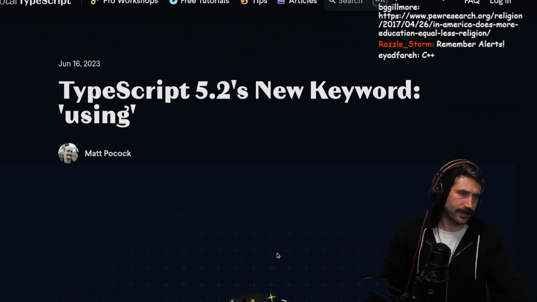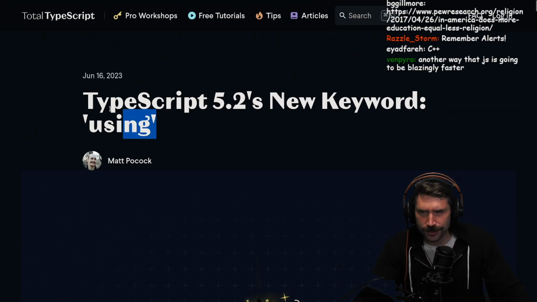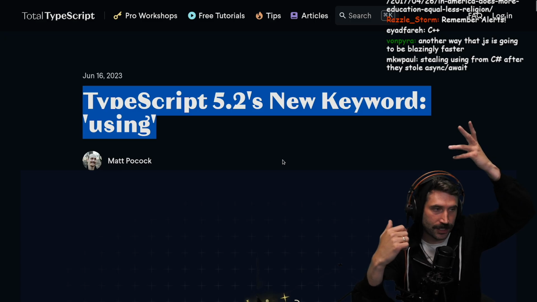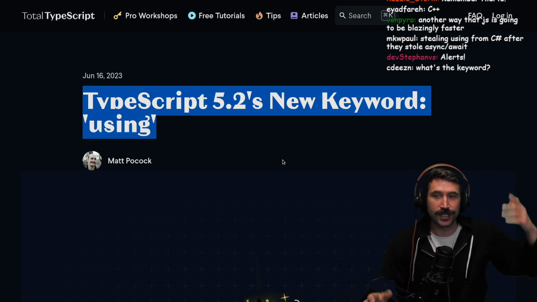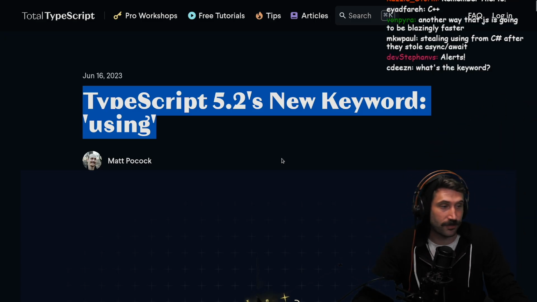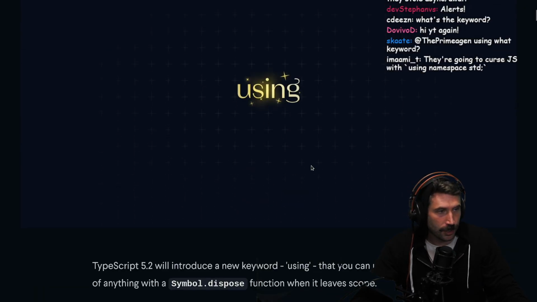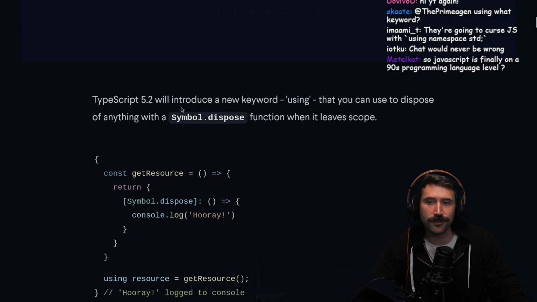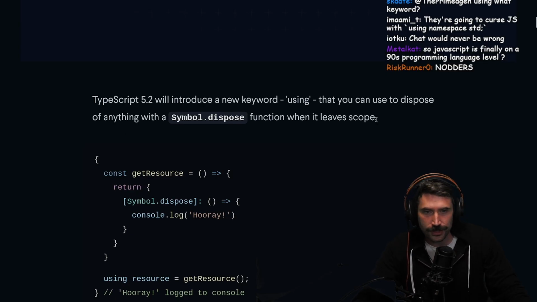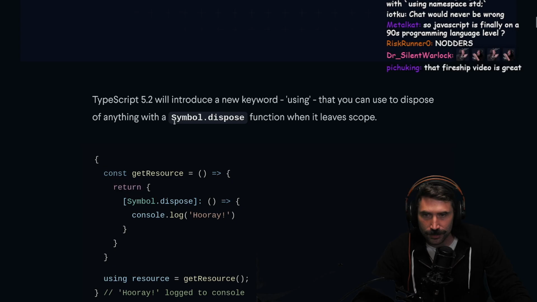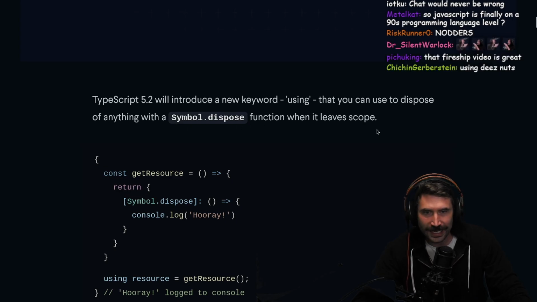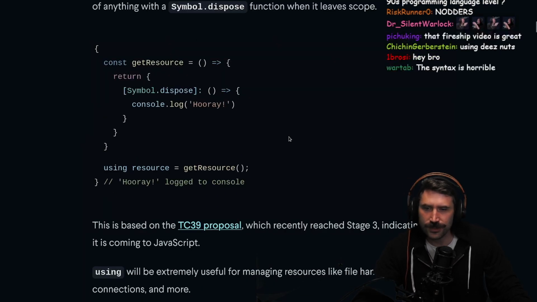TypeScript 5.2. New keyword using, which is also apparently, as I've been told reliably by chat, the least degenerate group of people in the universe, that this actually is a JavaScript feature. It's in stage 4. It's using. TypeScript 5.2 will introduce a new keyword using that you can use to dispose of anything with the Symbol.dispose function when it leaves scope, which is kind of interesting.